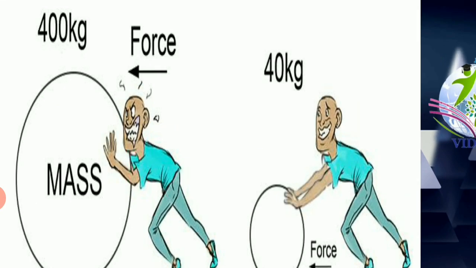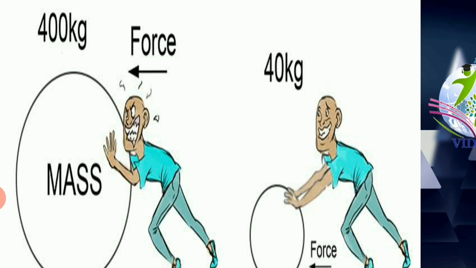From this, I can give you the definition of Newton's second law of motion as: the acceleration of a body depends upon the mass of that particular body and the force with which you are going to accelerate that body.